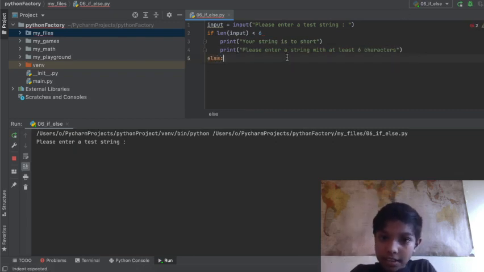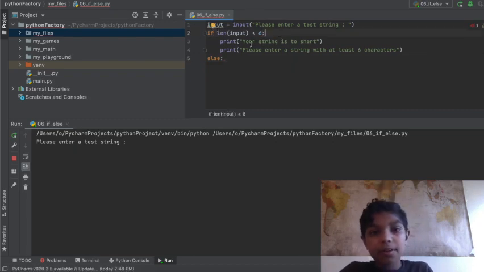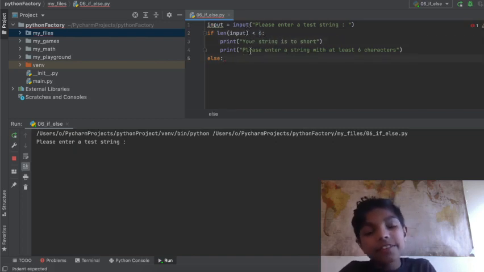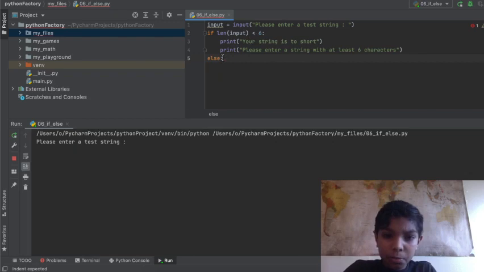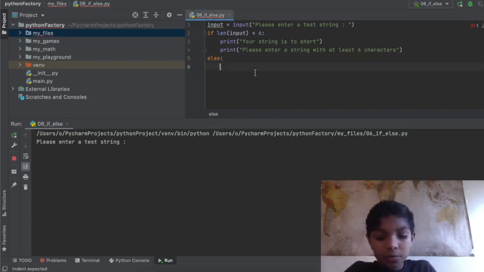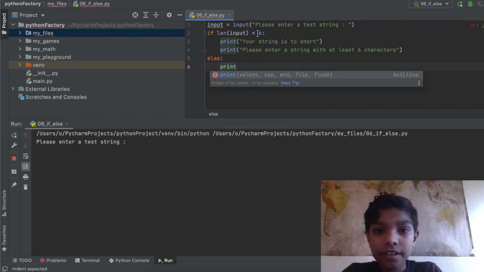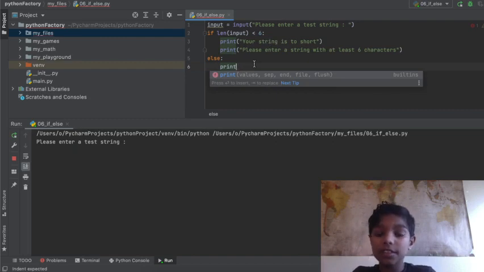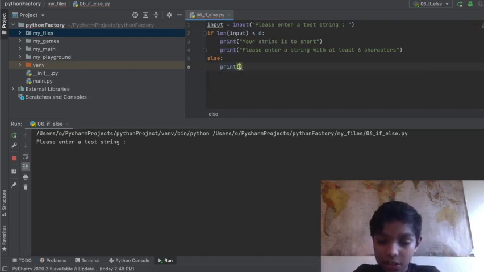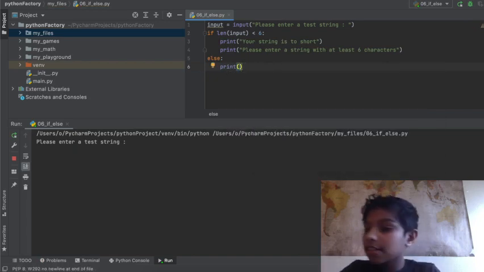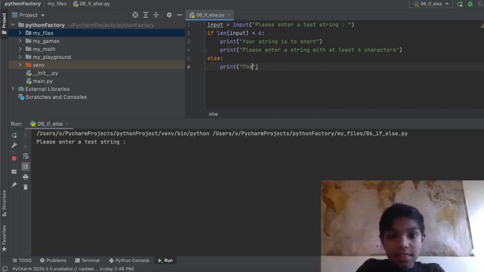Else, which is formatted differently. So, I forgot right here, the colon. We need a colon after the if and after the else. At the else, you put the colon right after you say else. So if it's less than 6, then it's going to print it's too short. But if it's greater than 6, then we're going to print thank you for your test string.